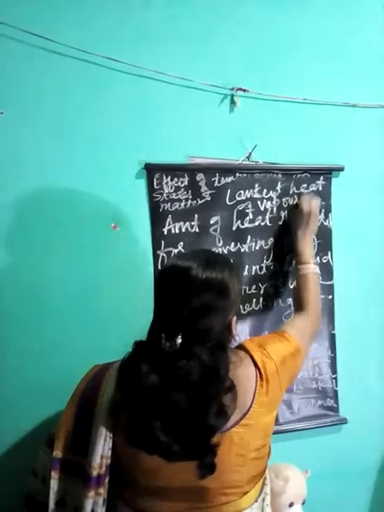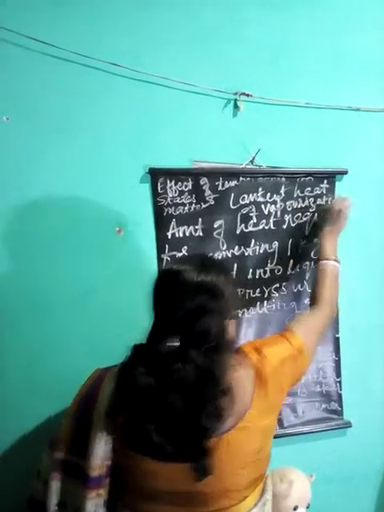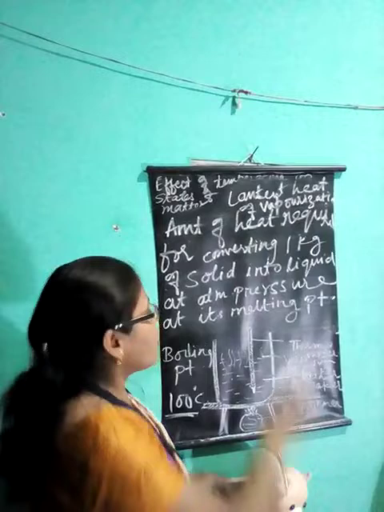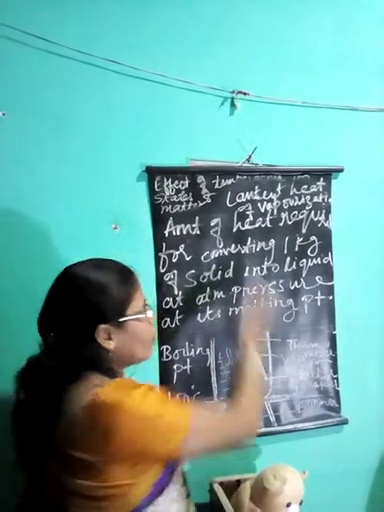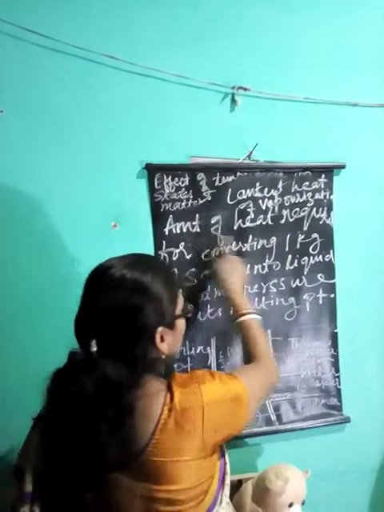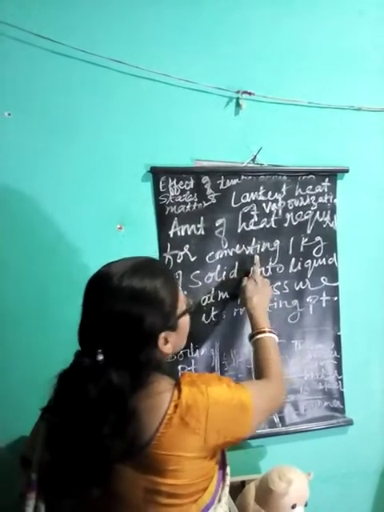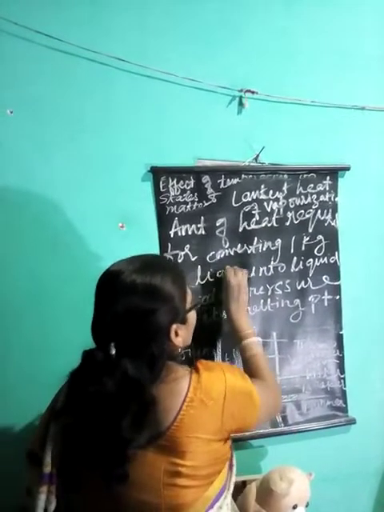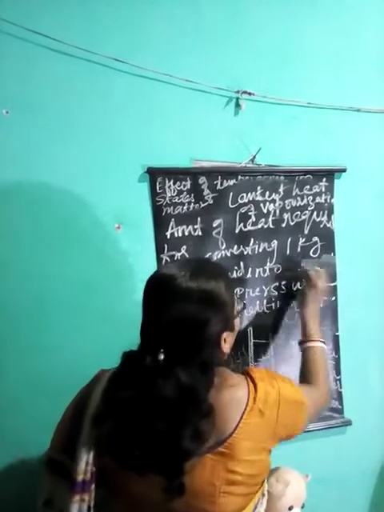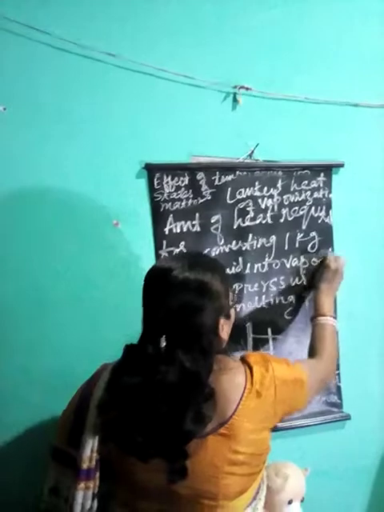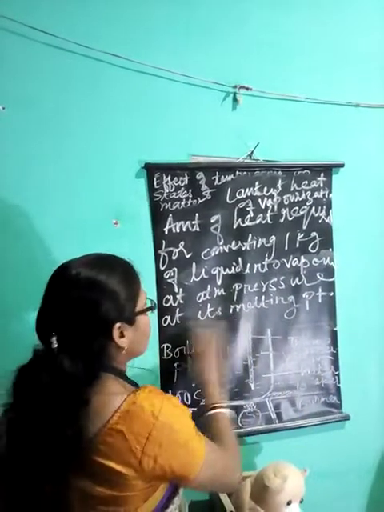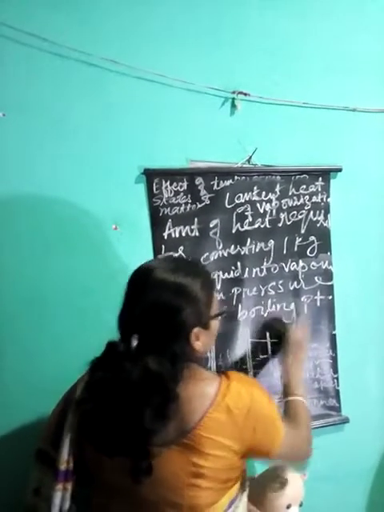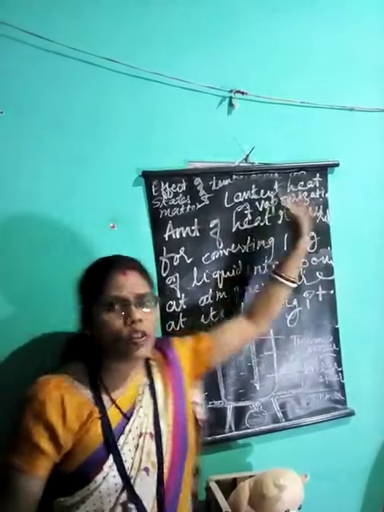The previous was latent heat of fusion because solid was converted into liquid, and here it is latent heat of vaporization because liquid is getting converted into vapor. The definition is almost the same. The amount of heat energy required for converting 1 kg of liquid into gas or vapors at atmospheric pressure at its boiling point is called latent heat of vaporization.